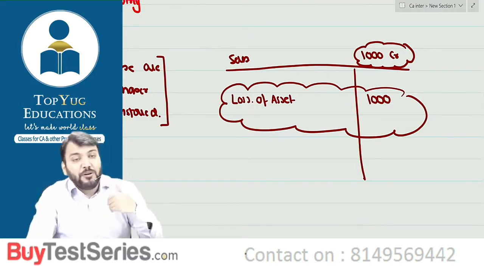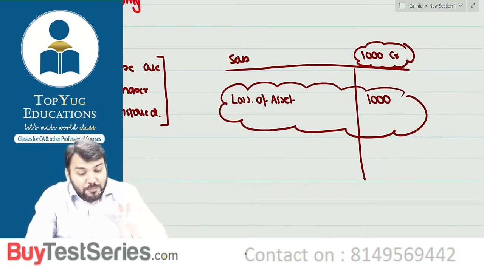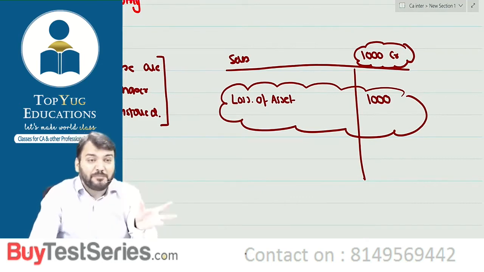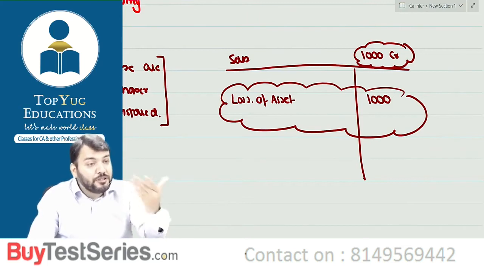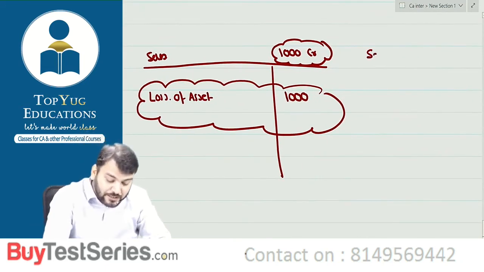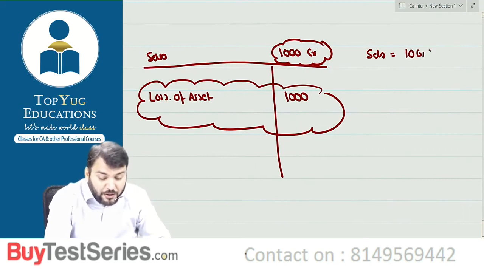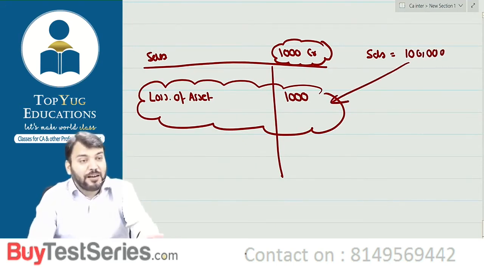Therefore accounting policies should be applied only to what? Material items. Are you getting what I am saying? Now this materiality is very much subjective. What is material to me might be immaterial to you. For example, if the sales of this organization is 1 lakh only, then this loss becomes material for me.